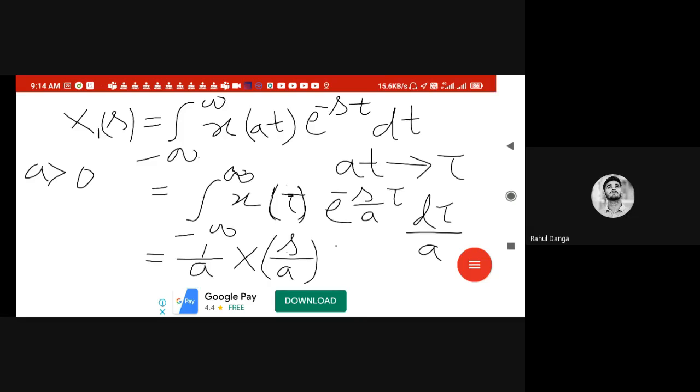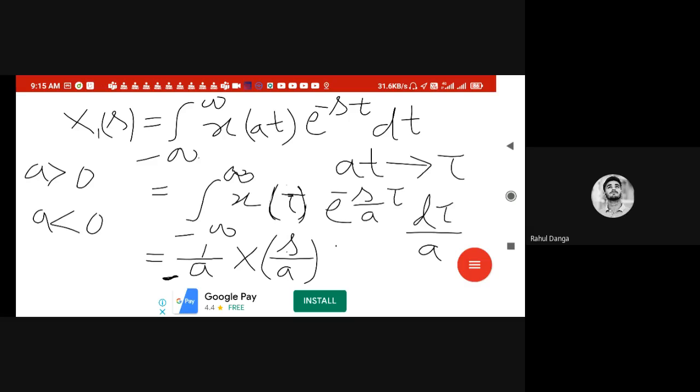Now suppose a is less than 0, what corrections will there be? First of all, in place of minus infinity to infinity, it will become plus infinity to minus infinity, because the limits interchange. To restore that, I will put a minus sign, and the result will be the same: 1 by a x of s by a. The only thing is that it will be minus a if a is less than 0.